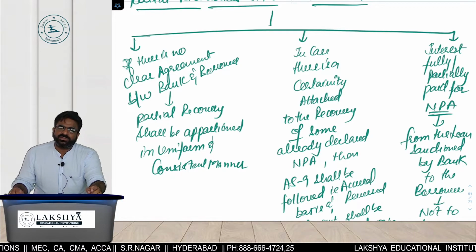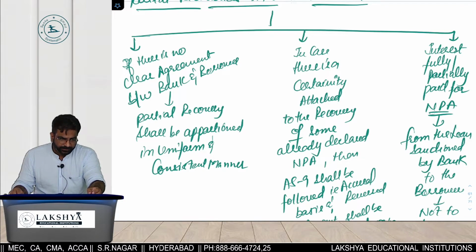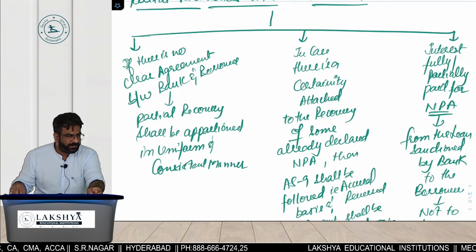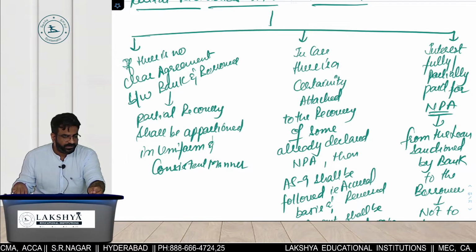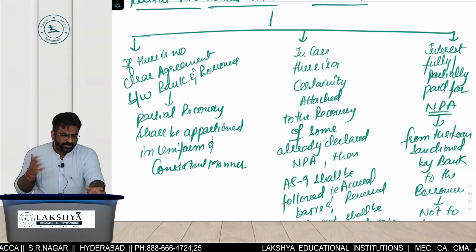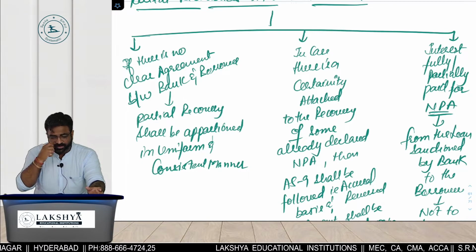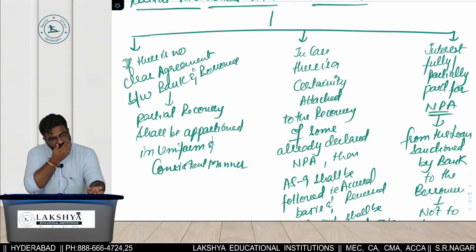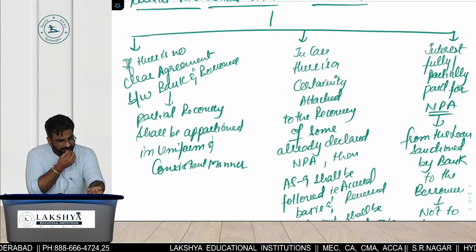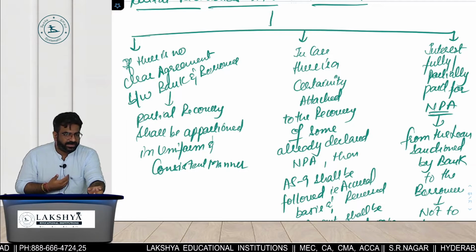Suppose 50 crores of loan was defaulted. He is ready to pay me 20 crores now. What should I do? There was no agreement between me as a bank and my client as a borrower. What should I do? I'll accept. I will not say no.